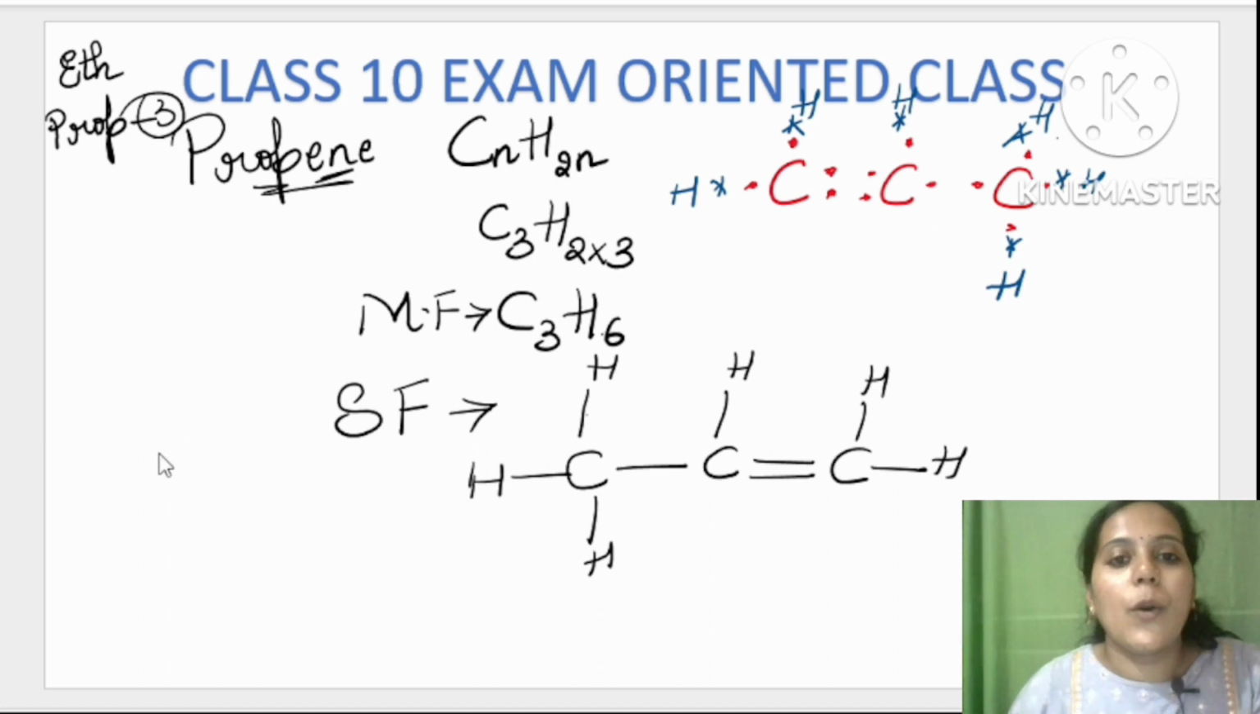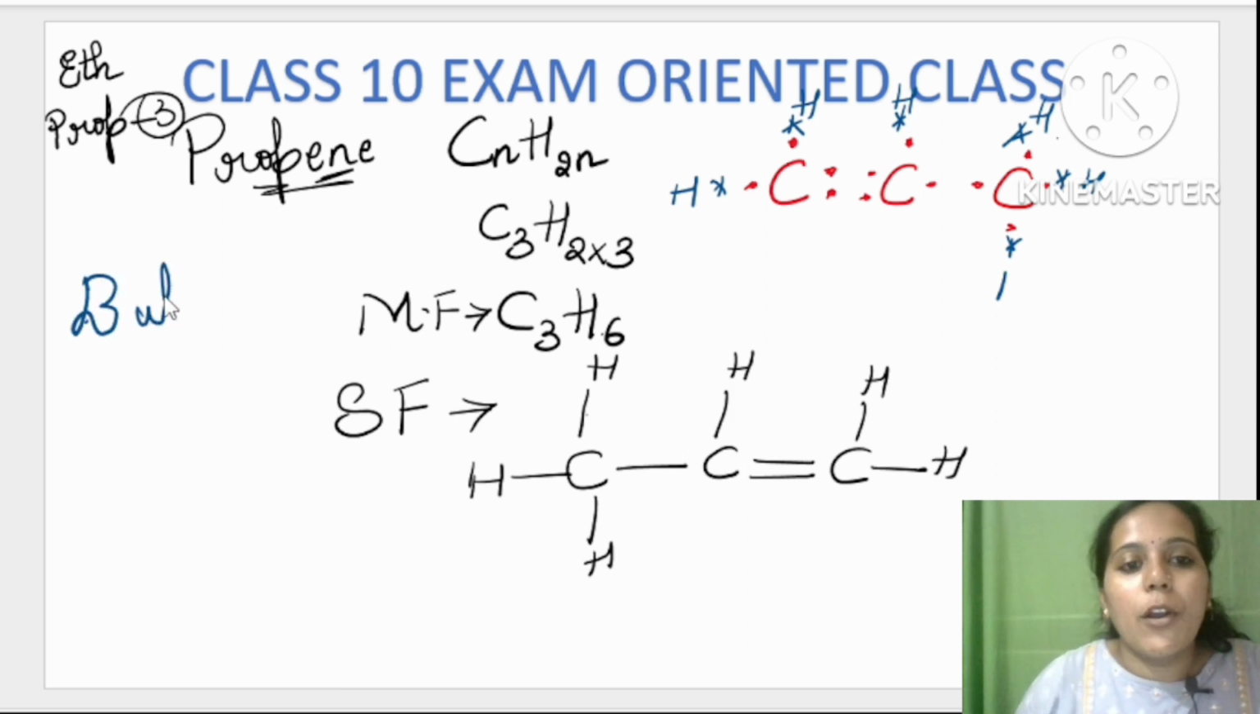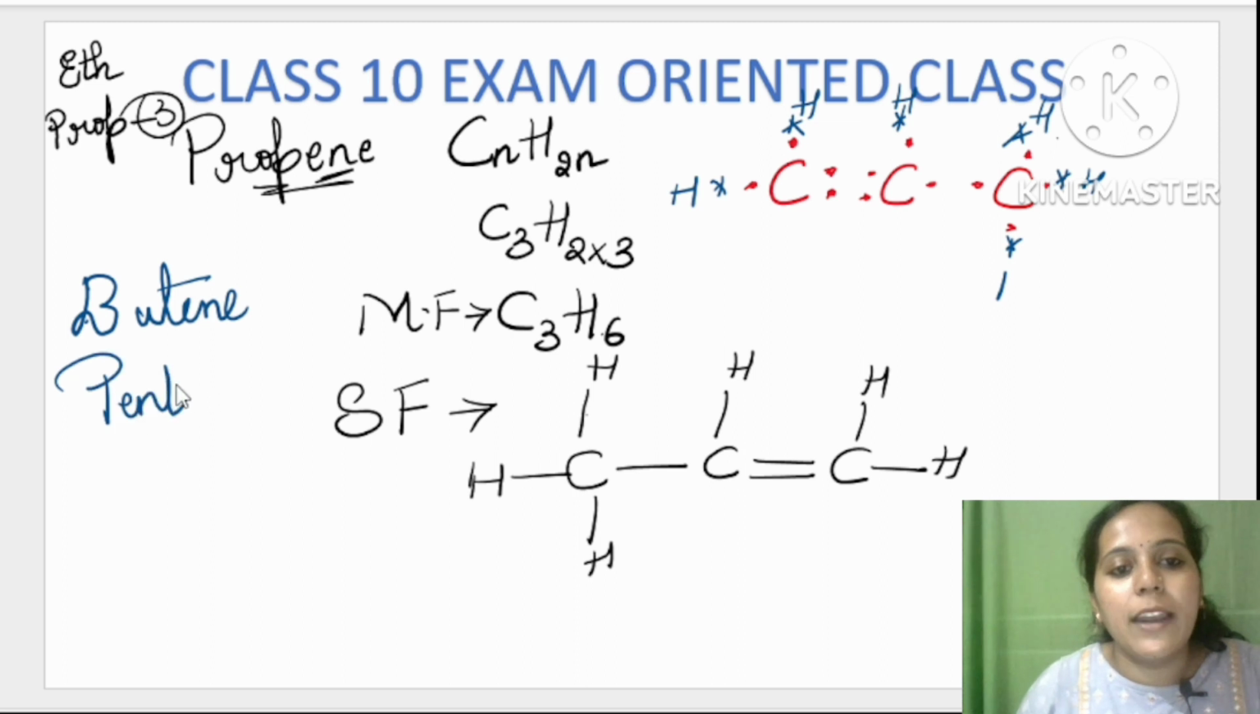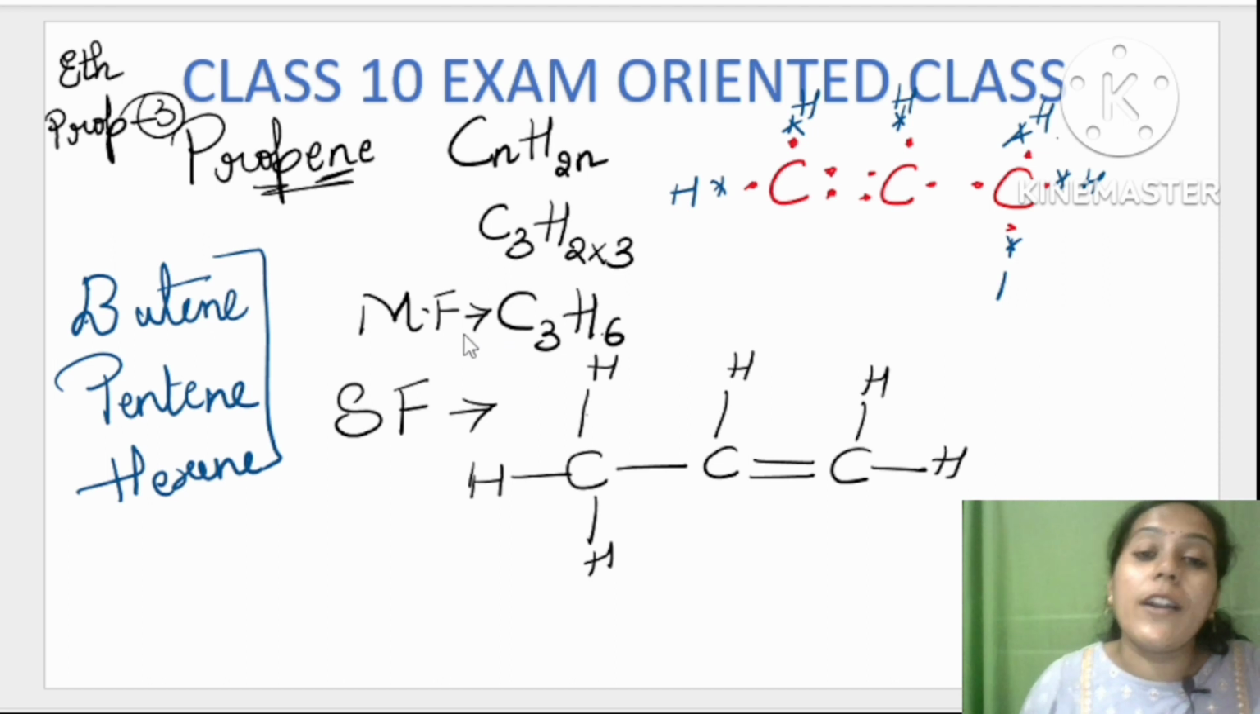Now today's homework is you have to try with the butene. Write the molecular formula and the structural formula of butene and also pentene along with the hexene. Try these three also. Okay? So try and now tell me whether you understood alkenes or not.